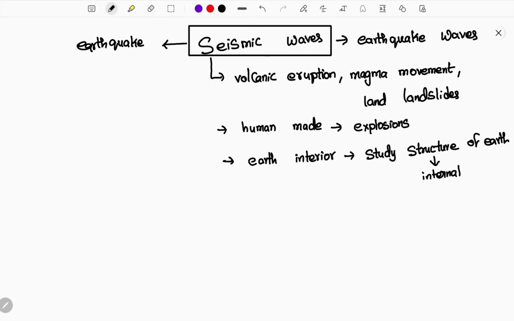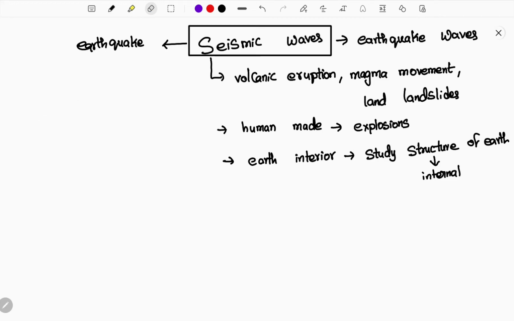Internal structure means you know that the earth has different layers inside: core, mantle and crust. But do you know who could have found such things? Nobody entered inside the earth and found something present over there. How have they found that? It is based on seismic waves.